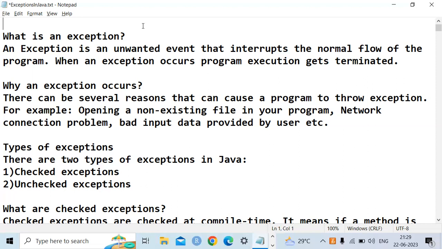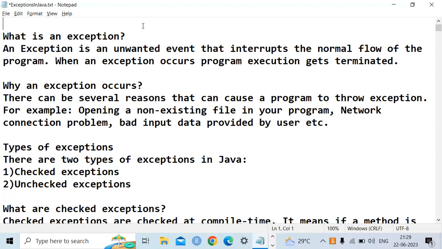When an exception occurs, the program will be terminated automatically. For example, I write a program in Java and you want to give some number, but unfortunately I have given the wrong input. I want to give an integer value, but unexpectedly I give a character value. What will happen?